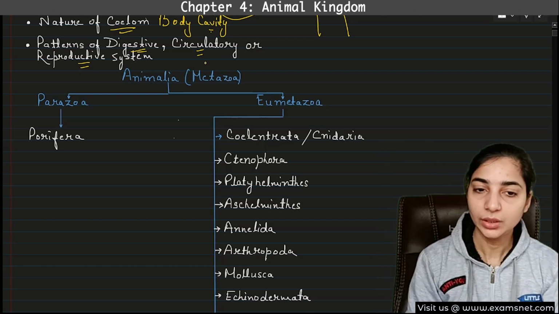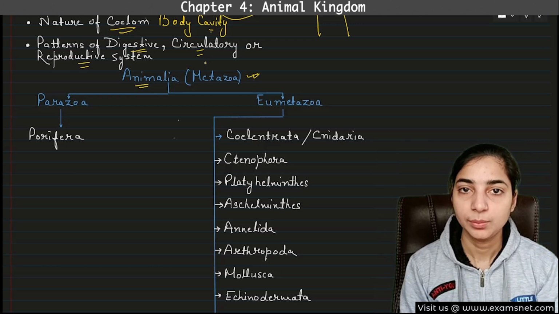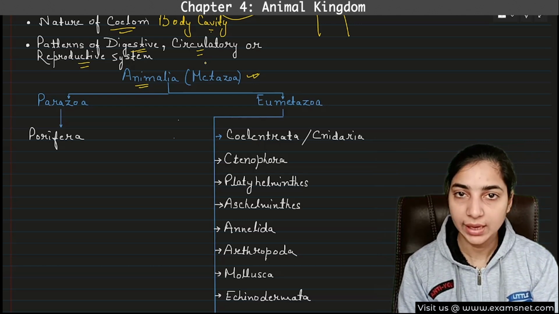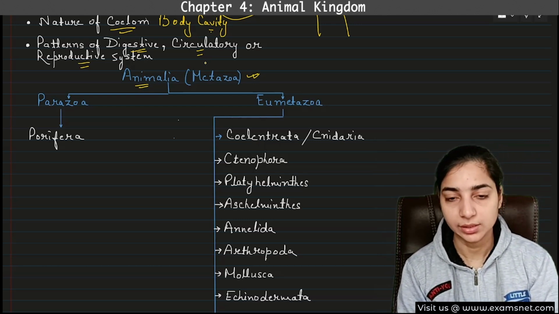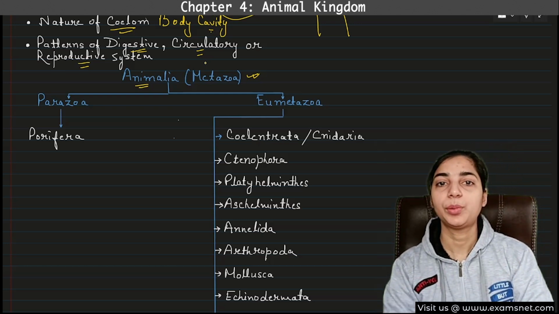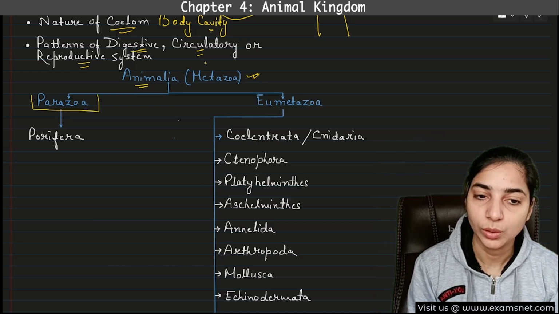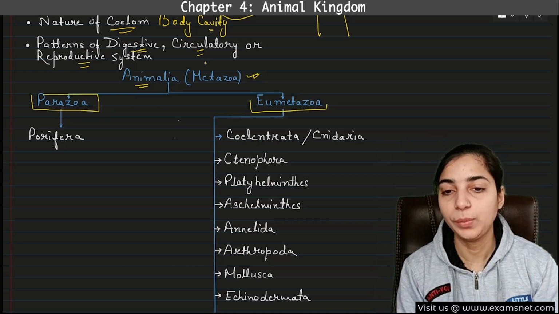So here we know that the animals are also known as metazoans because these are more advanced, multicellular organisms. These metazoans are broadly classified into two groups. The first one is Parazoa and the second group is Eumetazoa.